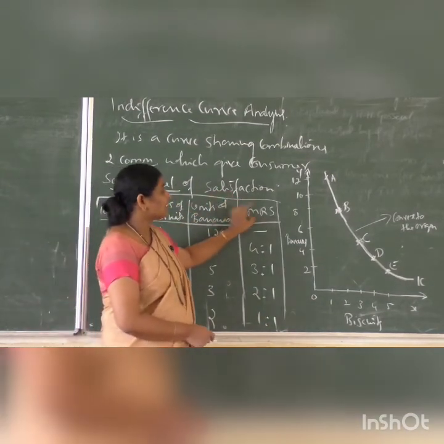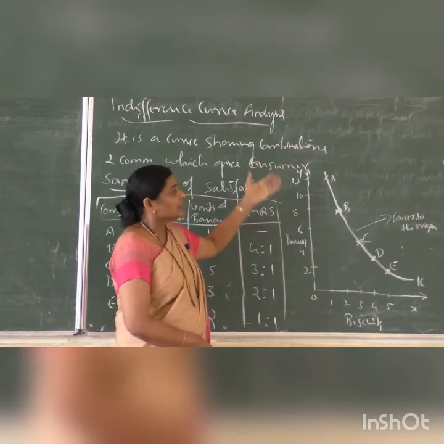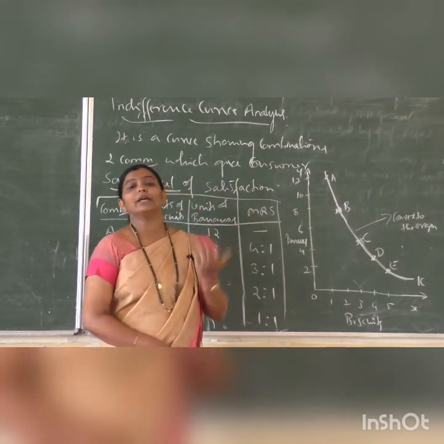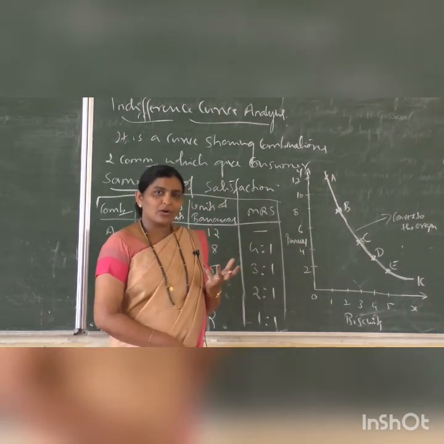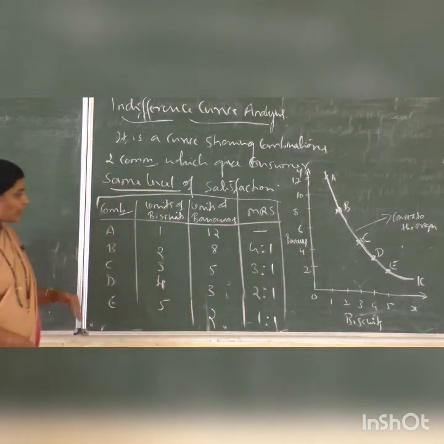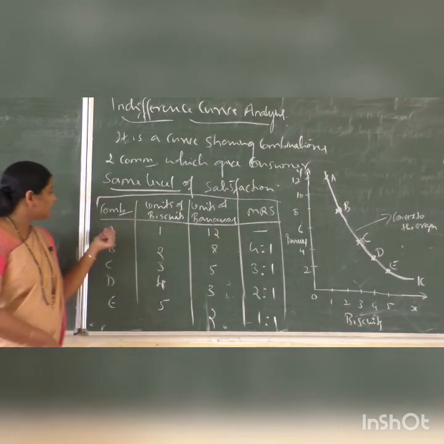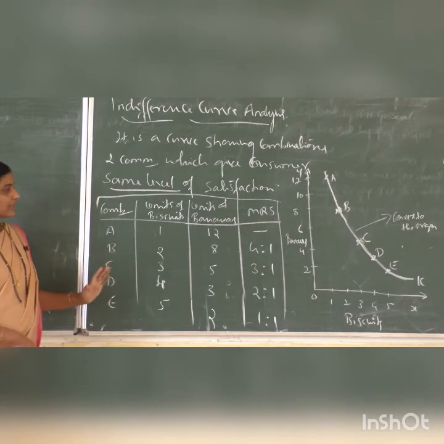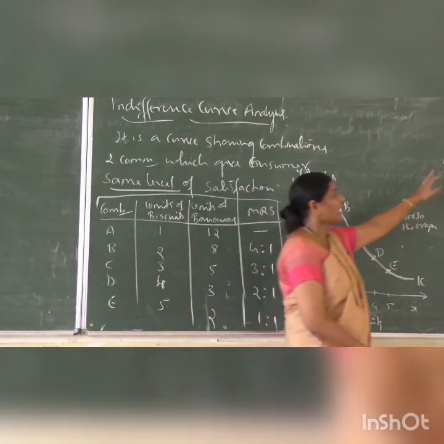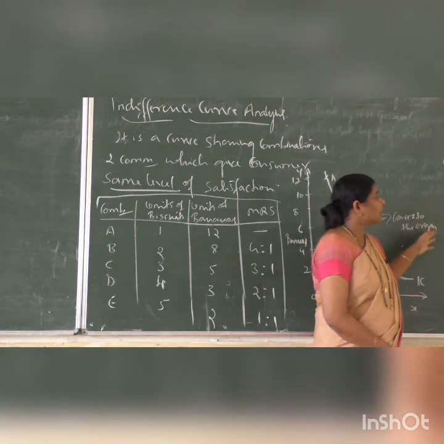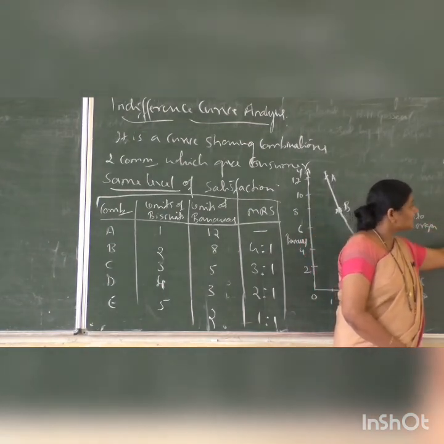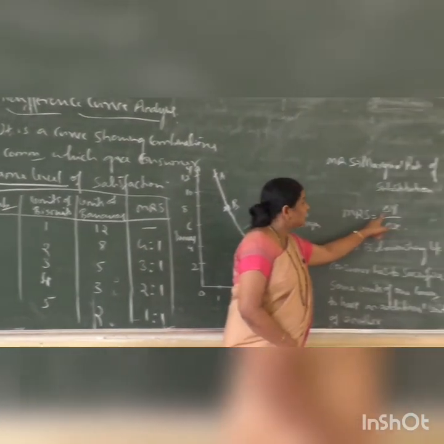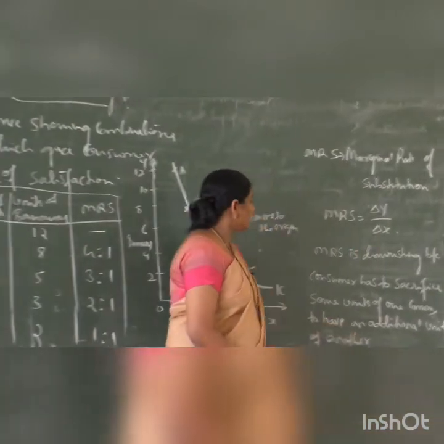So what is this marginal rate of substitution? Marginal rate of substitution means substitution of one commodity for the another to get same level of satisfaction. By having combinations of biscuit and banana like A, B, C, D, E, consumer gets same level of satisfaction. So here, marginal rate of substitution can be calculated as MRS, that is equal to delta Y upon delta X. Here delta means change in Y upon change in X.